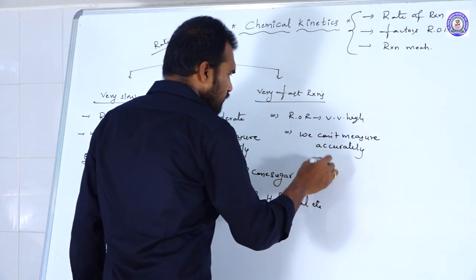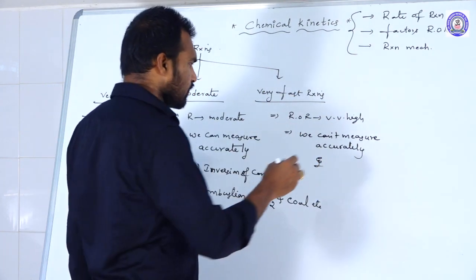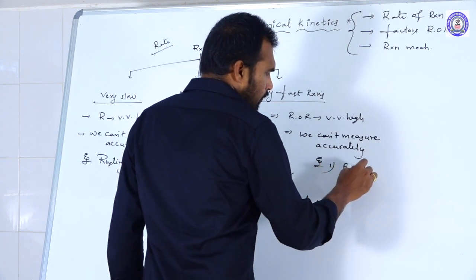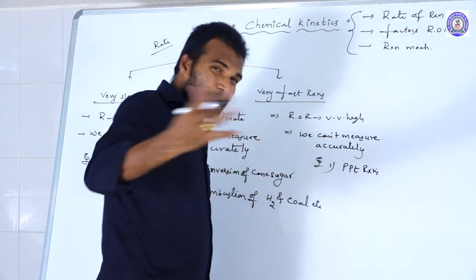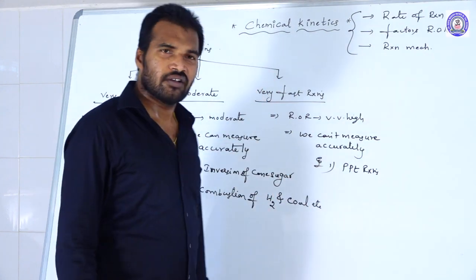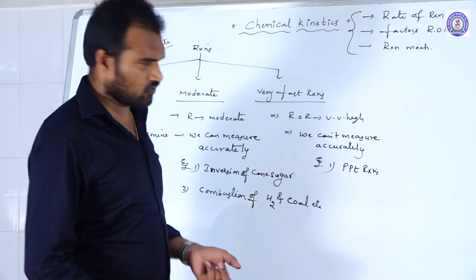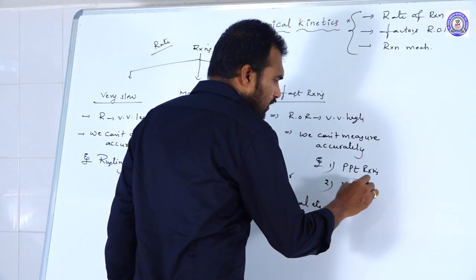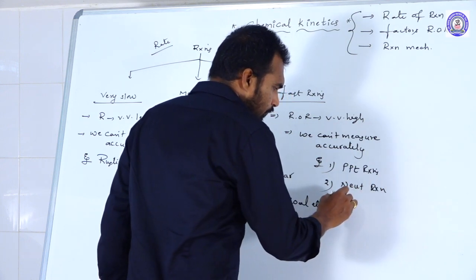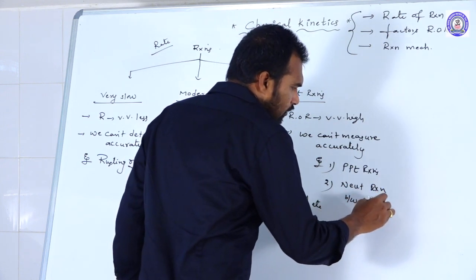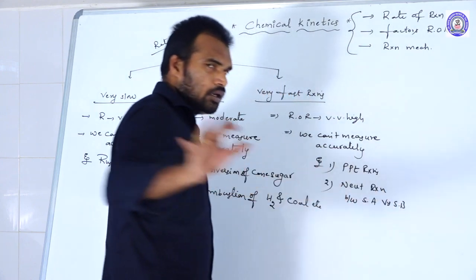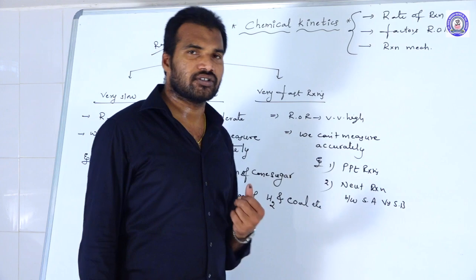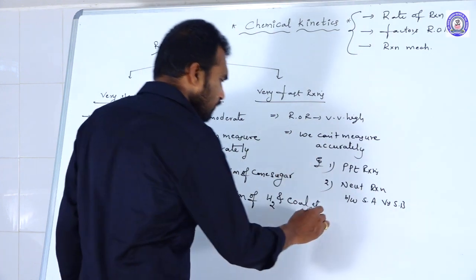What reactions come under very fast reactions? The first one is precipitation reactions. Are all precipitation reactions very fast? Of course, most of them. Next, the neutralization reaction between a strong acid and a strong base; not all neutralization reactions, but this one is also a very fast reaction.